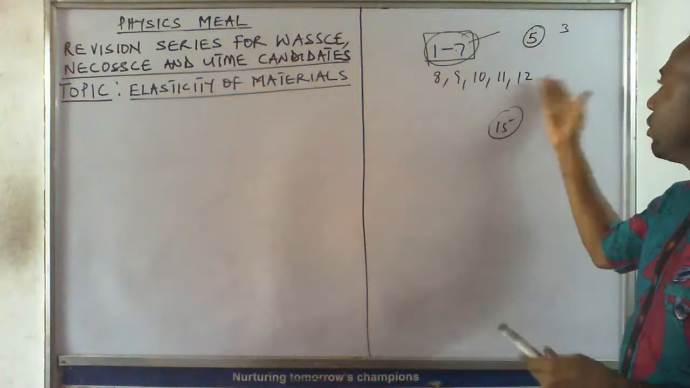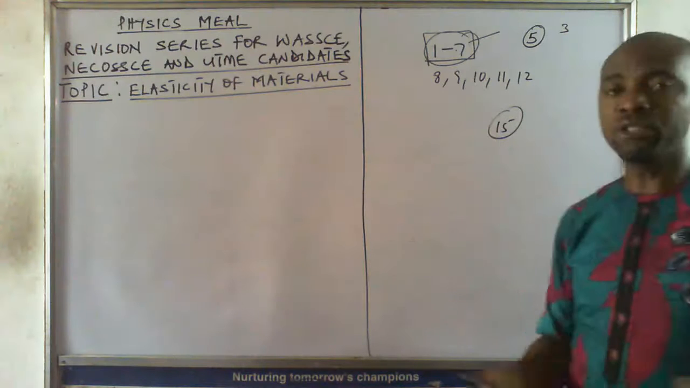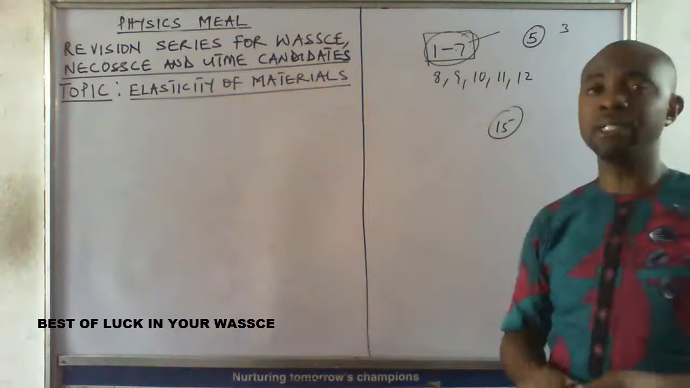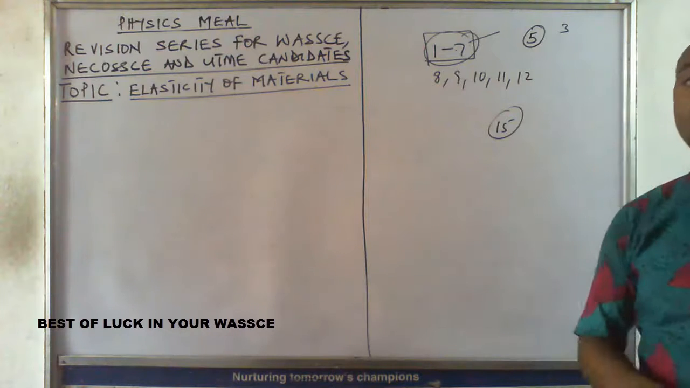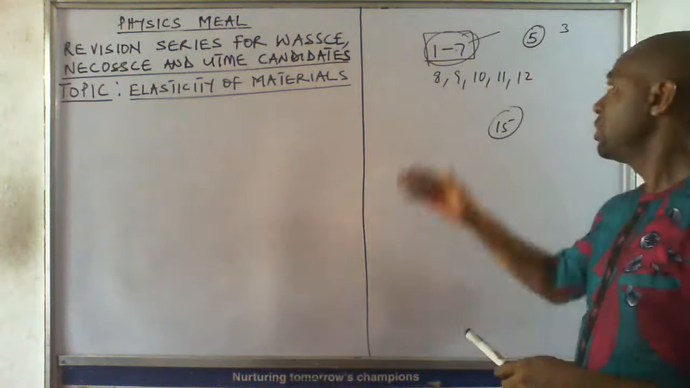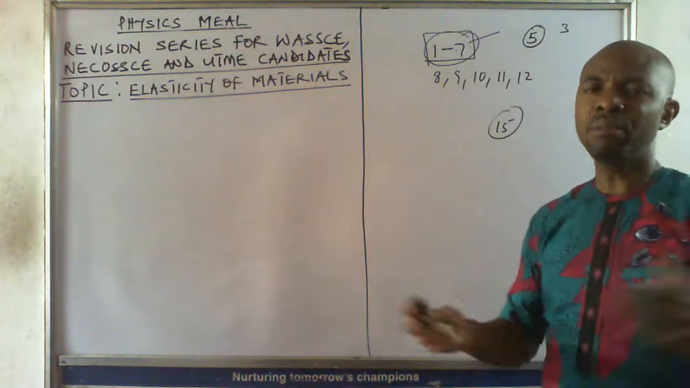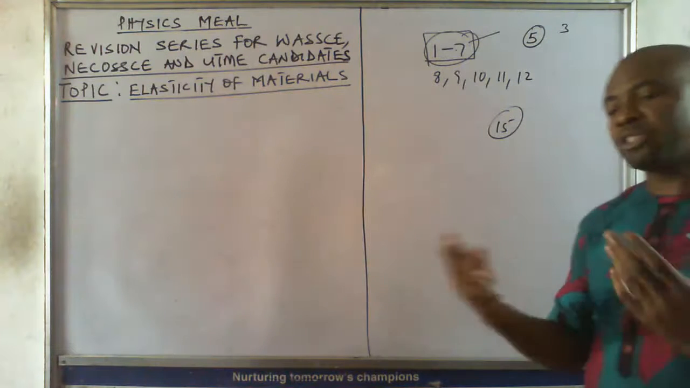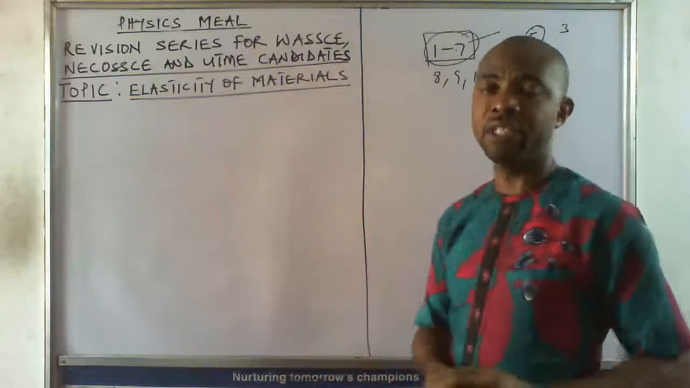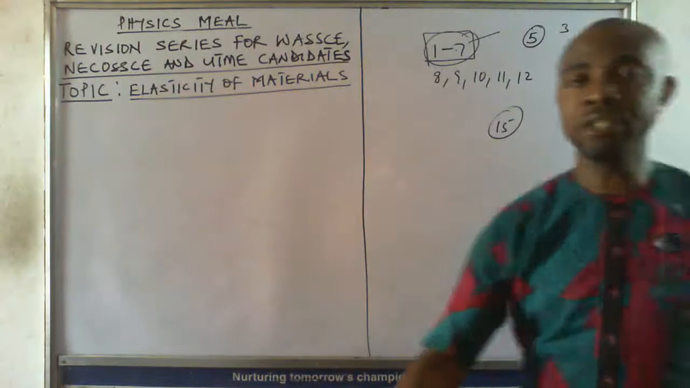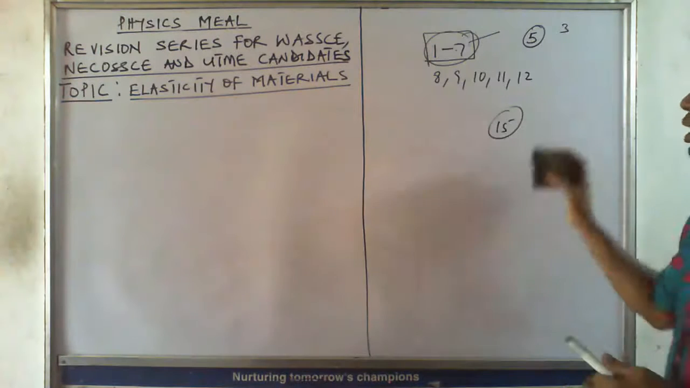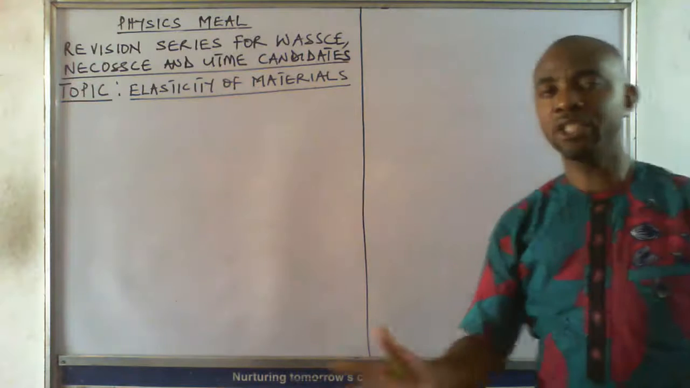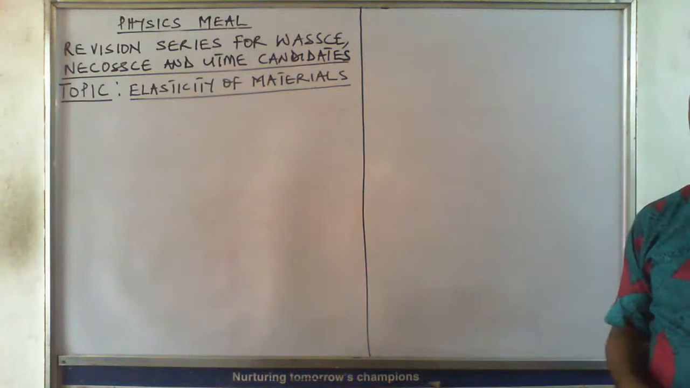Then questions 8 to 12 come from other aspects of physics. Mechanics may take question 8, heat may take question 9, question 10 may be on waves and optics, question 11 may be mainly on electricity and electromagnetism, and question 12 is usually on nuclear physics. The reason I am giving this introduction is for you to know the topics to focus attention on if you really want to succeed in your exam.